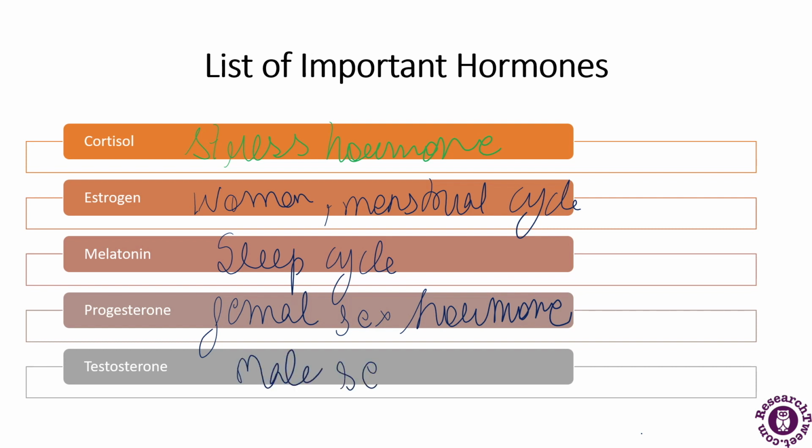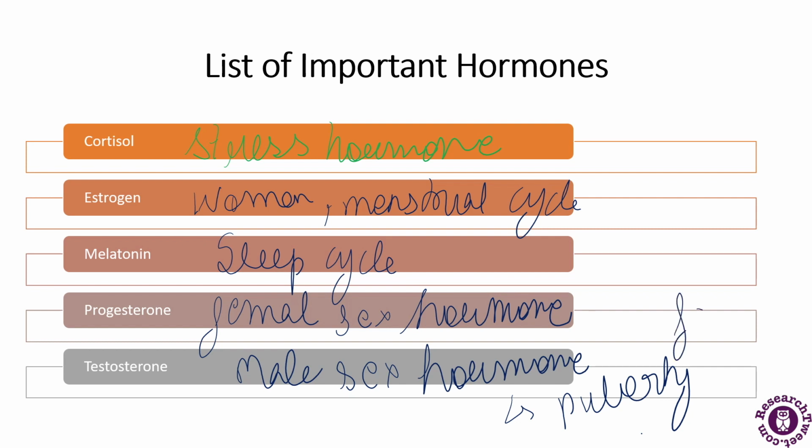Testosterone is a male sex hormone, the most important one synthesized in men. Because of this hormone, puberty takes place in men. There will be muscle mass growth, and it strengthens the bones and muscle, increases bone density, and also controls facial hair growth in men.